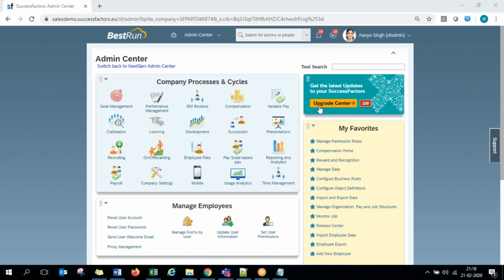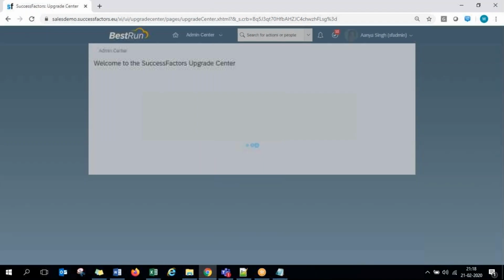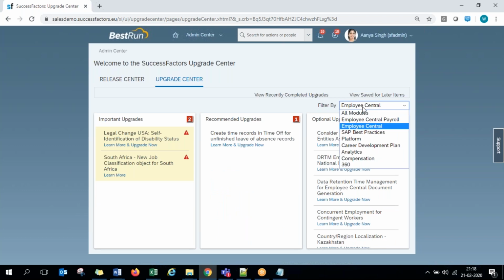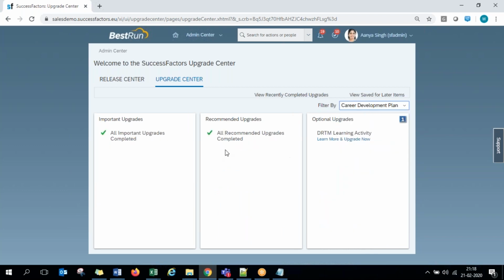Similarly, when you go under this upgrade center, you will find the list of various updates that SF has released across multiple modules, and any upgrade that you select gives you some information about it. These are all module related. They are again categorized into important, recommended, and optional. Here you have the filter. If you want to see Employee Central related, you can filter like that. Only performance related, only compensation related, anything, you can just filter it.